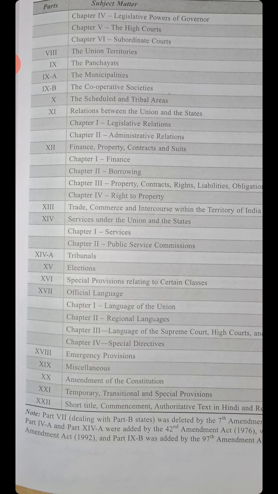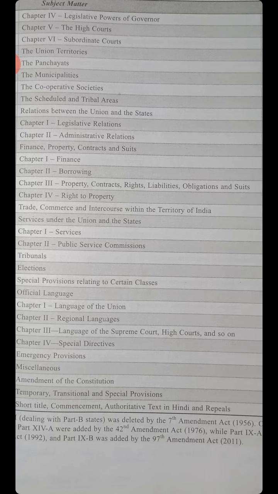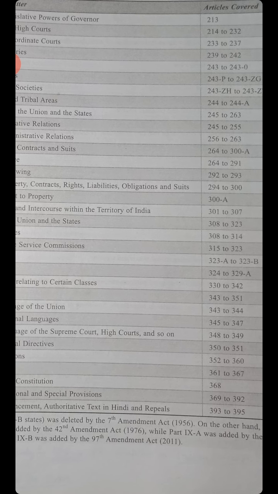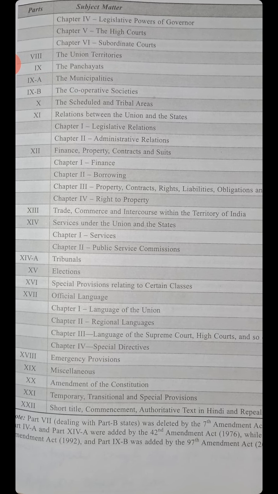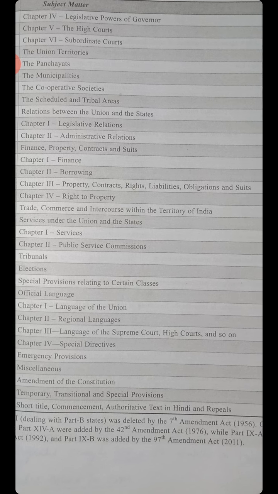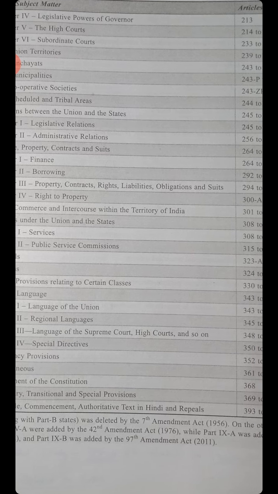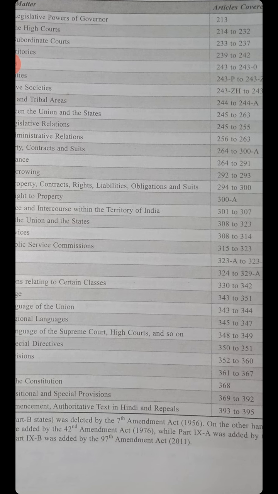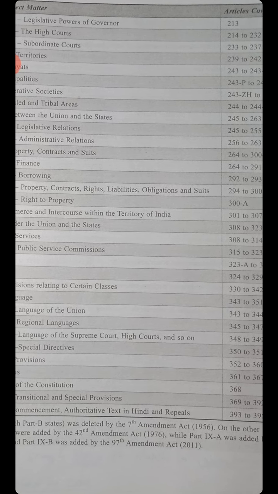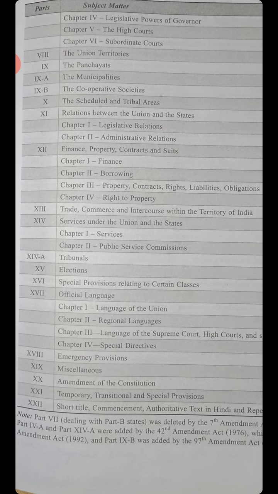Now Part 13, Trade, Commerce and Intercourse within the Territory of India, 301 to 307. Part 14, Services under the Union and the States, 308 to 323. Chapter number 1, Services, 308 to 314. Chapter number 2, Public Service Commissions, 315 to 323.